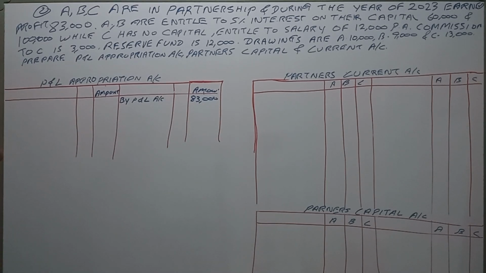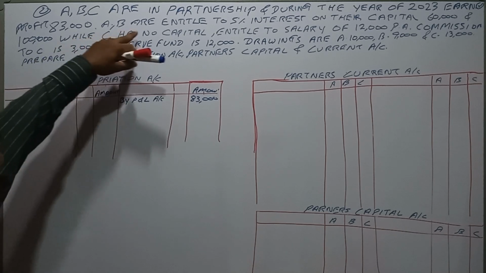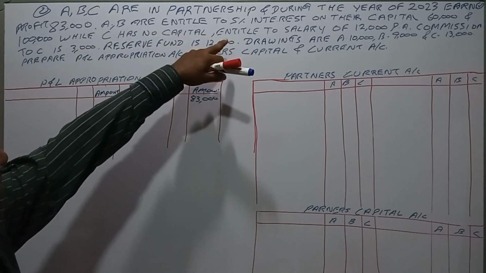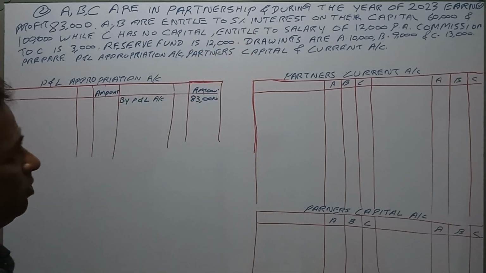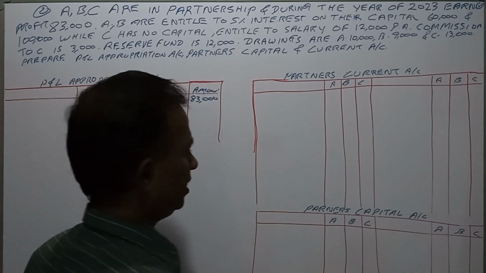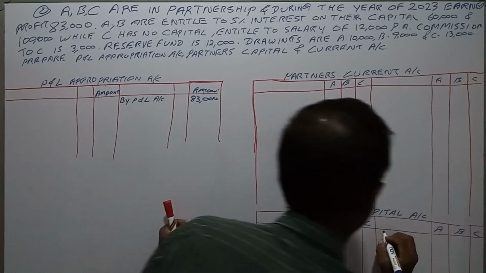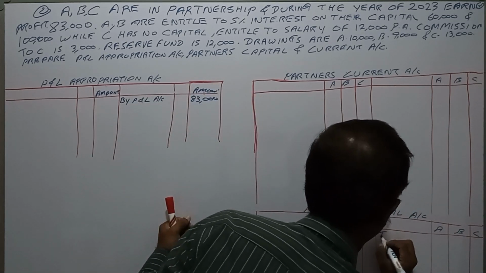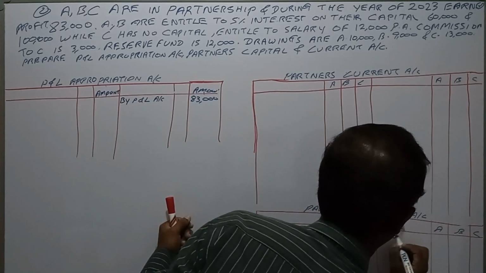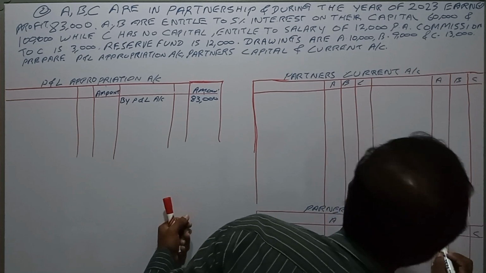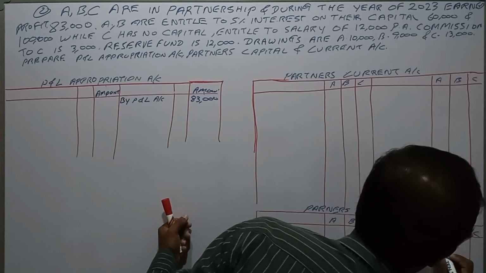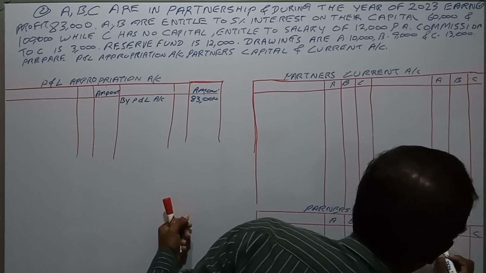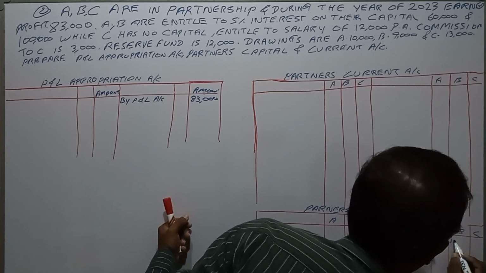The second piece of information is that A and B are entitled to 5% interest on their capital. On the capital account, A and B brought in 60,000 and 100,000.